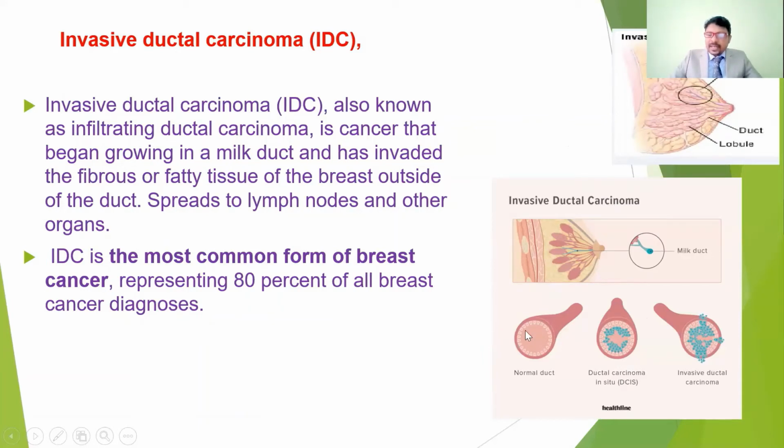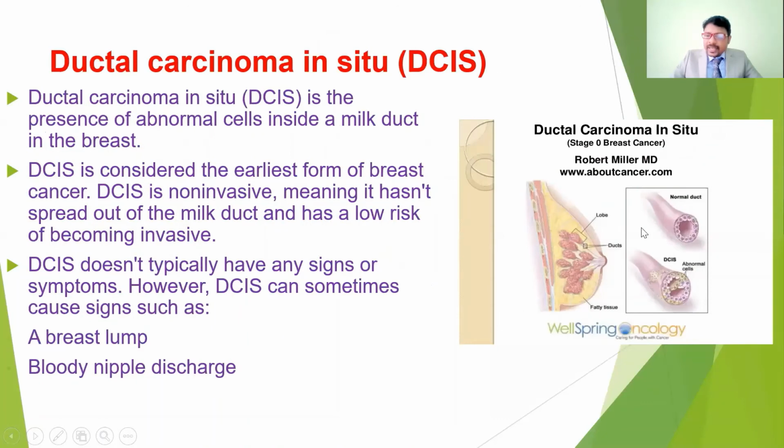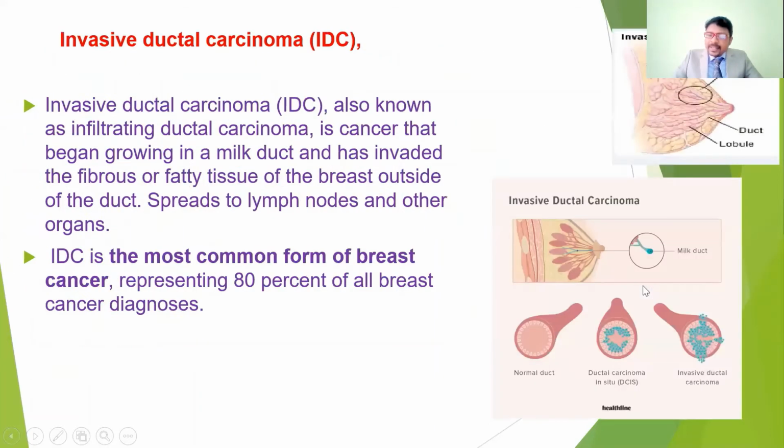Previously, in ductal carcinoma in situ, the cancer only develops and spreads within the ducts. But in invasive ductal carcinoma, the carcinoma develops in the ducts and also spreads to other parts of the breast tissue. It may spread to the lymphatic system and to other parts of the body.